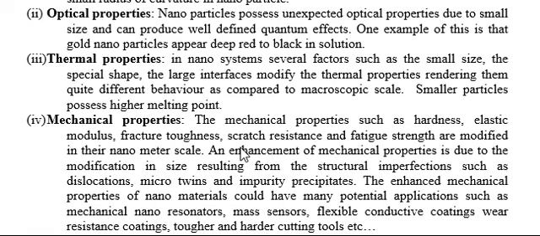Okay, now coming to the thermal properties. In nanosystems, several factors such as small size, special shape and large interfaces modify the thermal properties, rendering quite different behavior as compared to the macro scale. In previous videos we have seen the different nanotubes, nanostars, nanoclusters, nanorods.